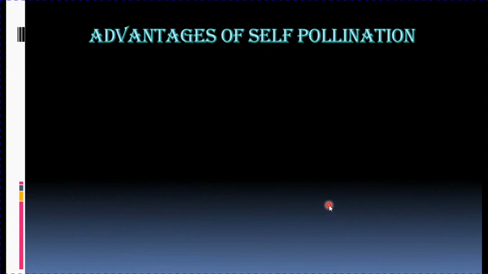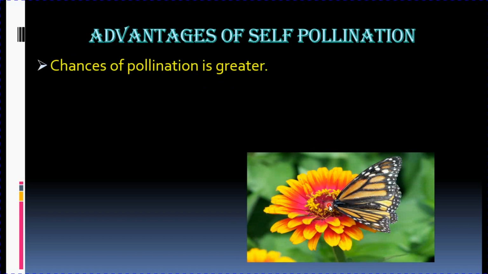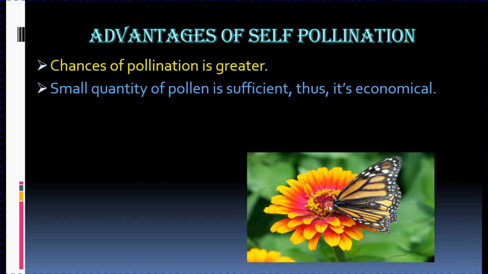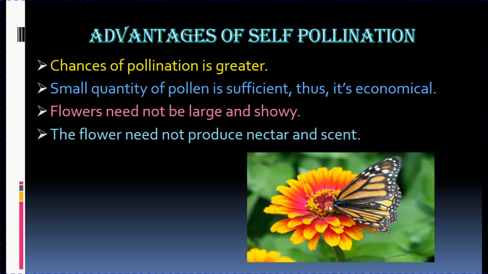Now coming to the advantages, what are the advantages? There are several advantages of self-pollination. The first being the chances of pollination is much greater. The second advantage is very small quantity of pollen grains are produced. Don't need to produce big amount of pollen grain. Hence, it is very economical for the plant. Economical in the sense it requires less energy in the production of pollen grain. Flowers need not be large and showy. Another advantage is there is no need to produce nectar and scent.